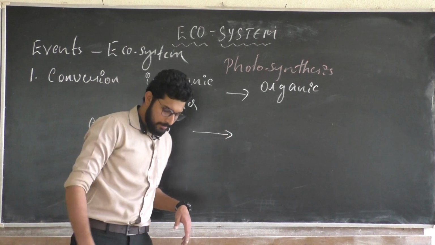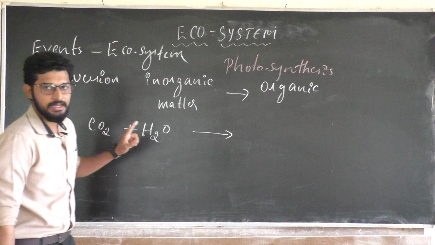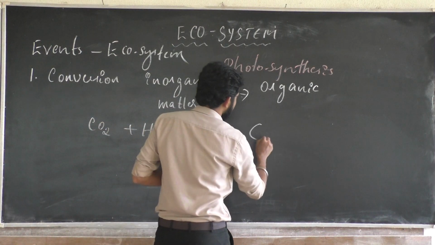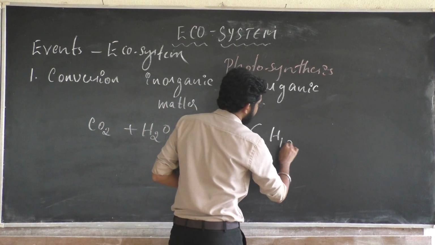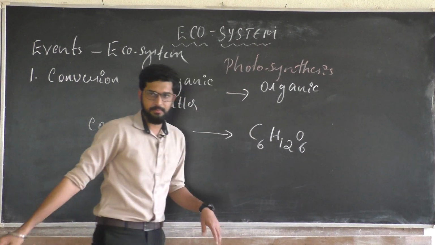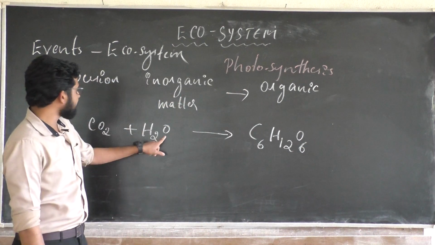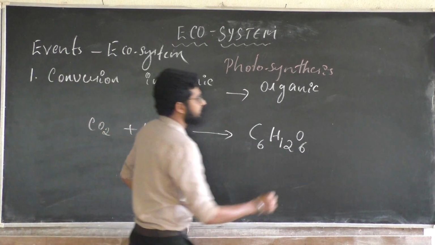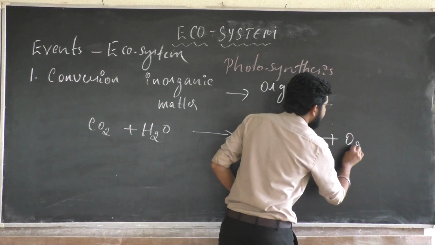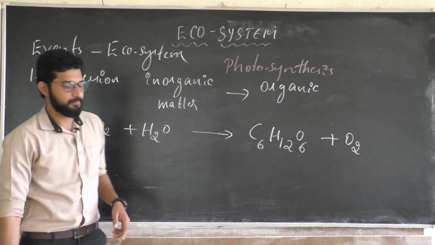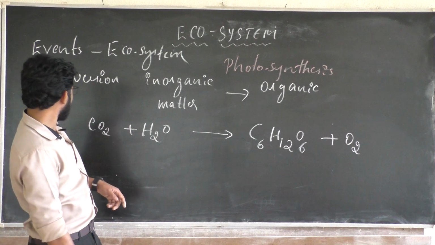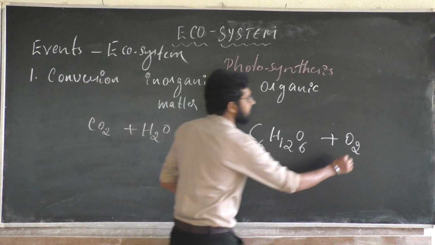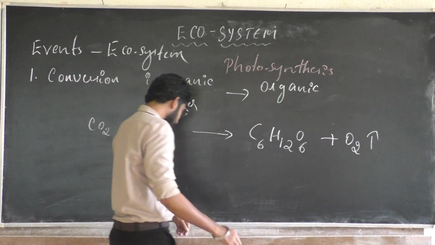Can you give me an example of organic using this? It will be a simple sugar, C6H12O6. Then what is left behind? O is left behind, correct? There will be a liberation of oxygen gas too.